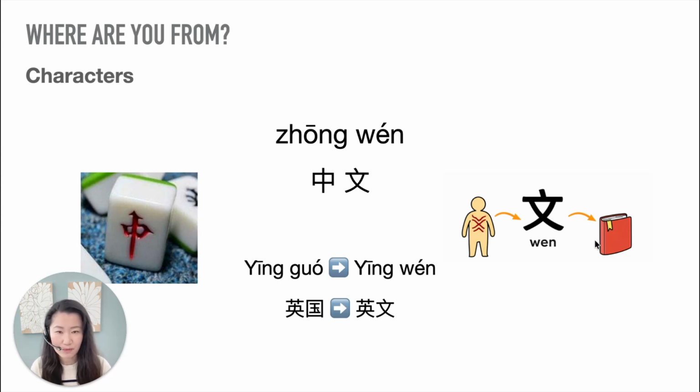Let's expand a little bit. Several sessions ago, in our mini grammar sessions, we saw the country 英国, England or UK. So the 英 in here represents England. There's a pronunciation, right? Follow the pattern. If we remove the 国 country and put 文 after 英, 英文 becomes England's language, English, right? Let's repeat one more time. 英文.